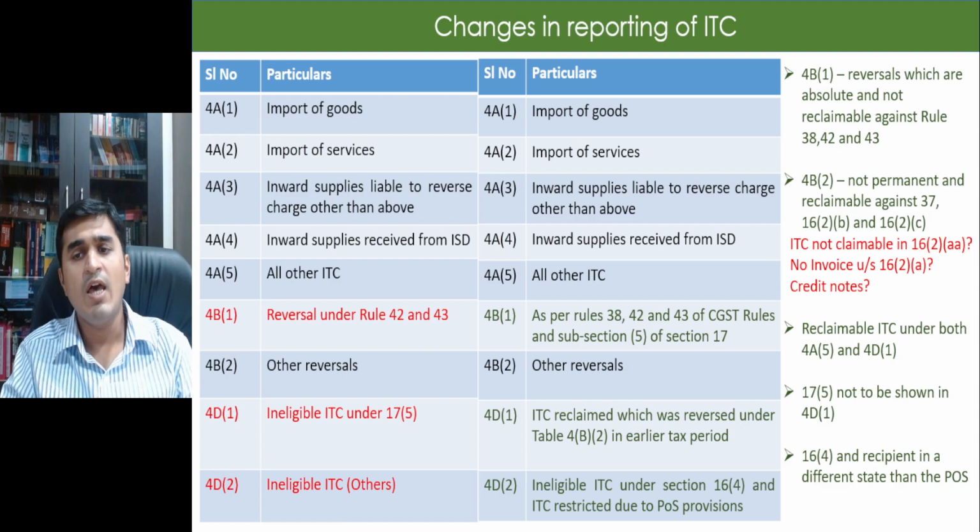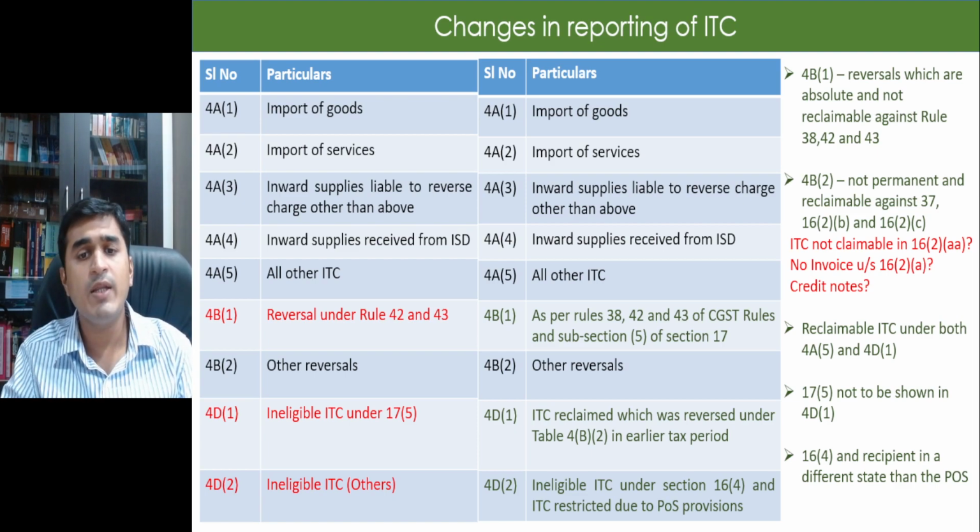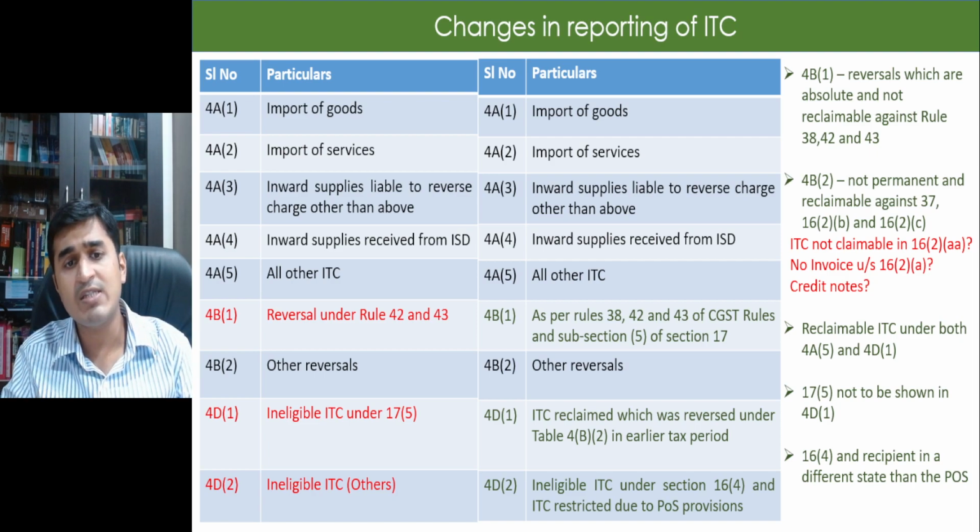What about the case where the amount is not appearing in my 2B at all? If the amount is not appearing in my 2B at all, but it is appearing in my books of accounts, in my humble view, we don't need to claim that ITC. We don't need to show that ITC and reverse that ITC. That is only for those cases where I know that I have received the invoice, but the goods have not been received. That is only for those cases, not for cases where the invoice is not appearing in my 2B.